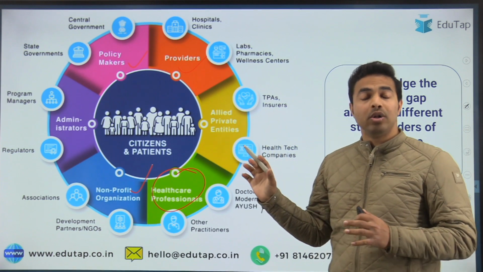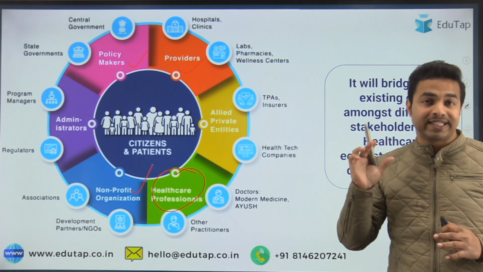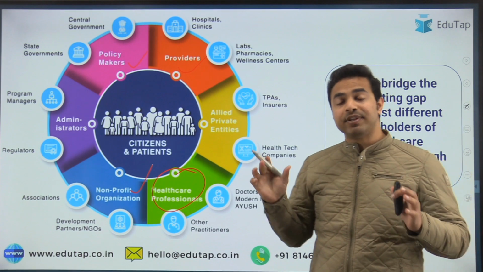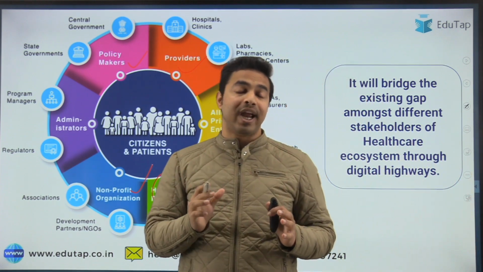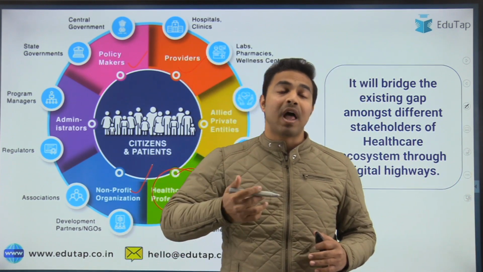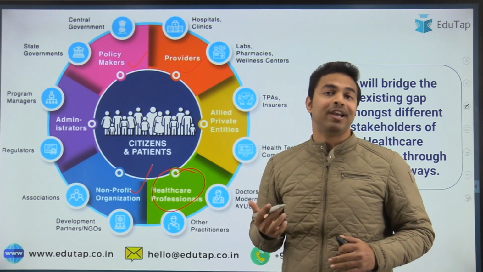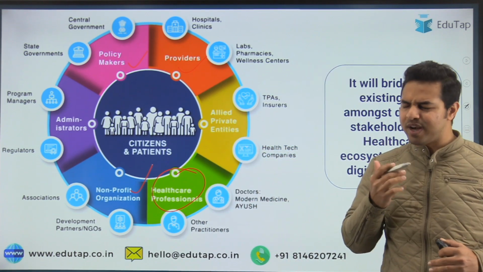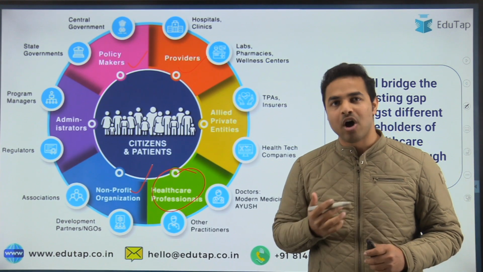Between all these different stakeholders in our country, the existing gap will be reduced, and that's how it will impact the affordability as well as availability of the health infrastructure and health facilities to the people of our nation.